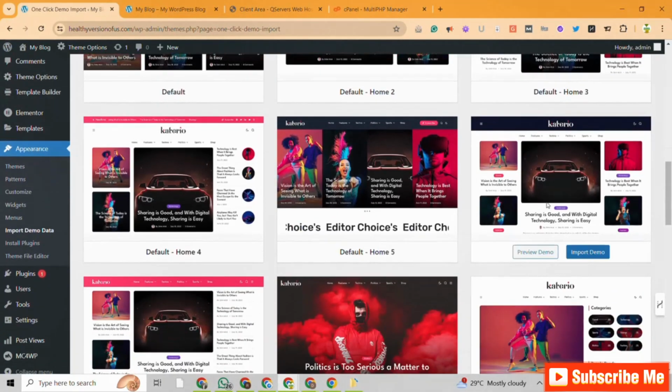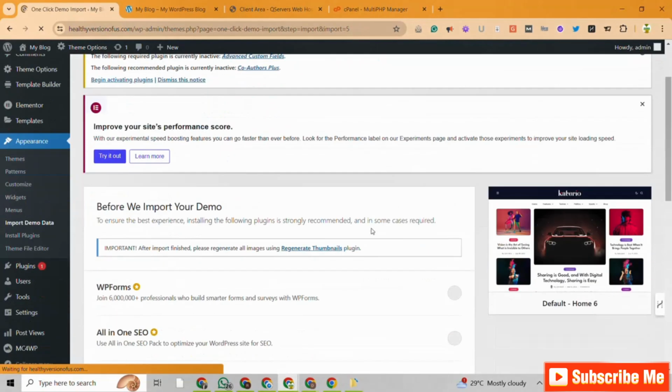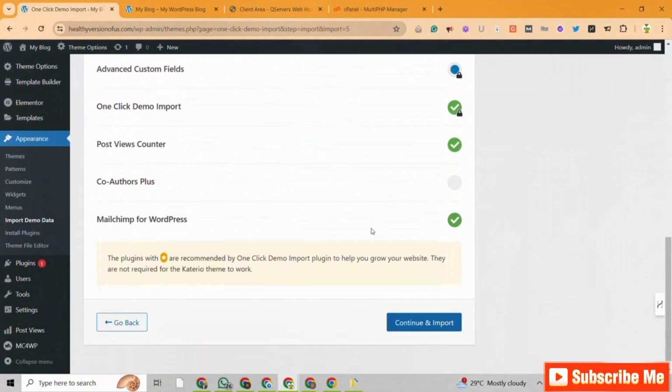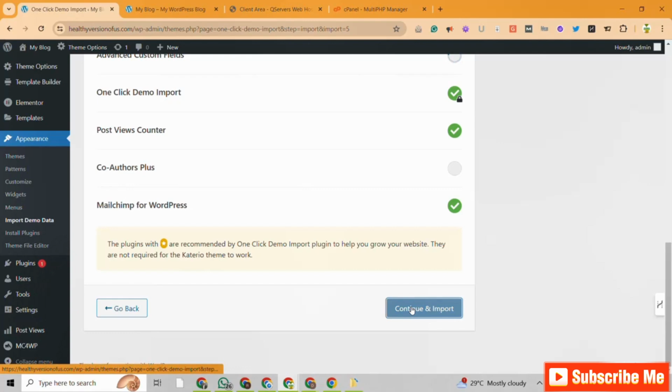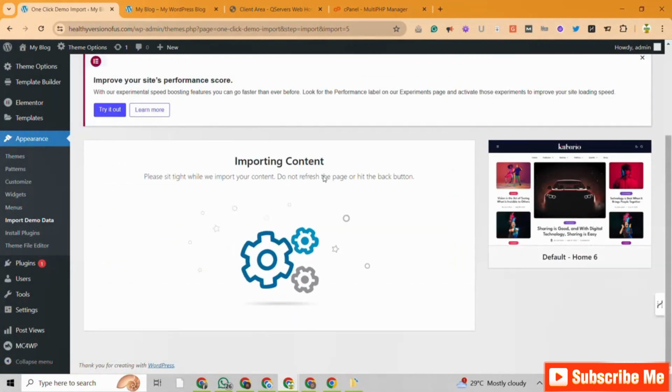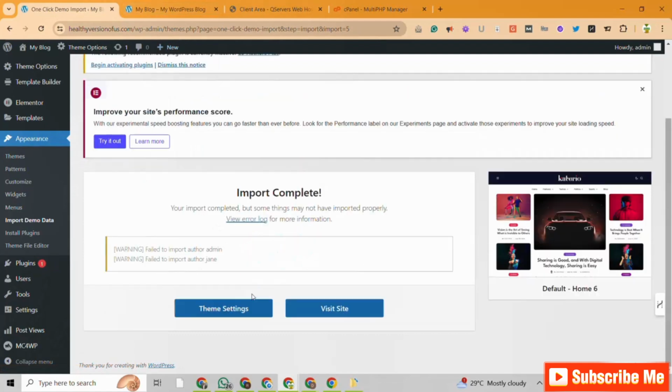Yeah, so I'm settling for this particular one here, this demo content 6. So let's import this demo content right here. Yeah, so it's going to install all of this. So continue and import. So this is importing content. All right, says import complete, right? Your import completed, but some things may not have worked properly or imported properly.